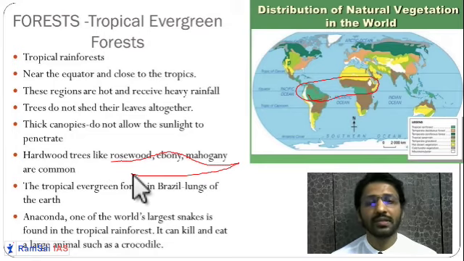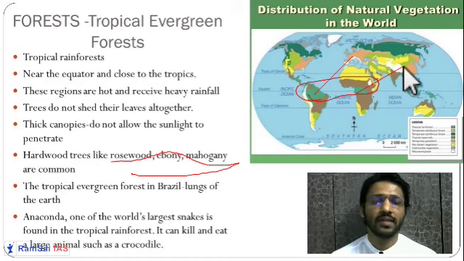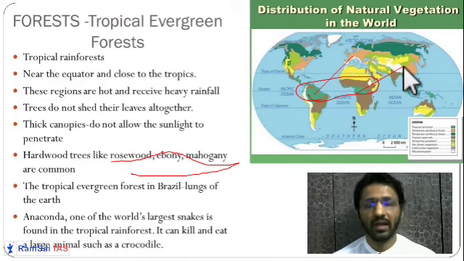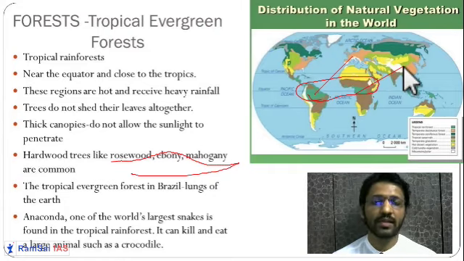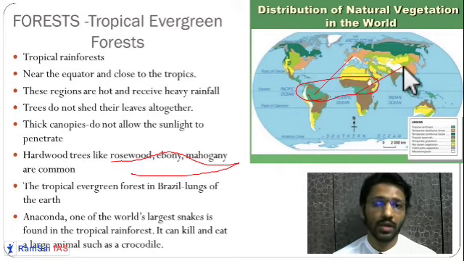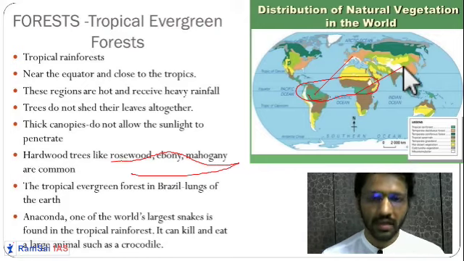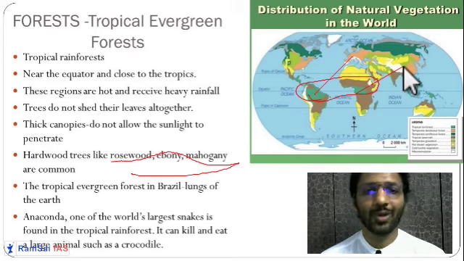In this region, specifically you will see the dense forest in South America and Africa. In South America and Africa, you have a dense evergreen type of forest. South America specifically around the Amazon River, the largest river by volume. They are called the lungs of the world. Why? Because a huge number of trees are there and they respire a huge amount of oxygen and carbon dioxide. So that's why they are called the lungs of the world.